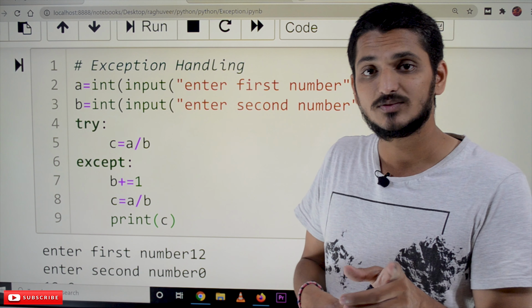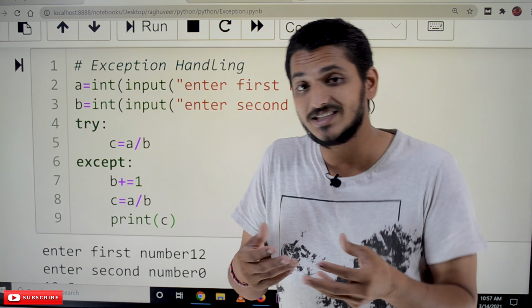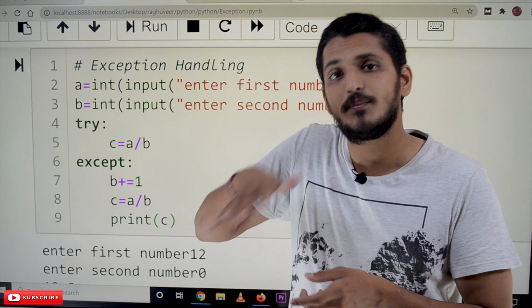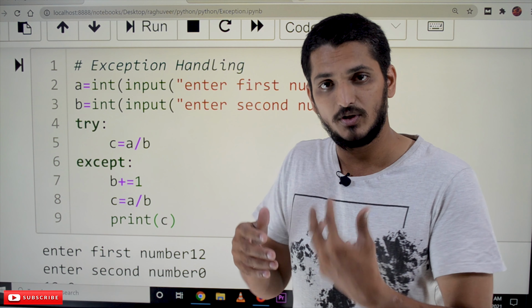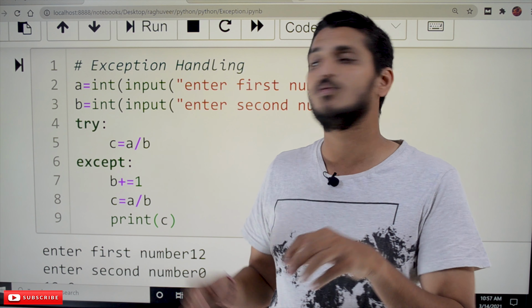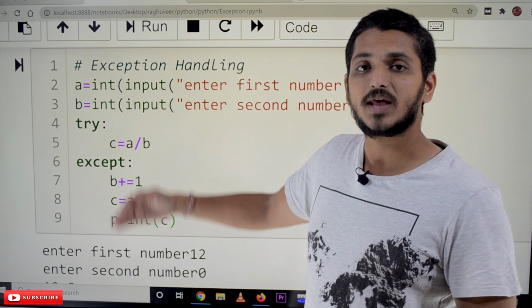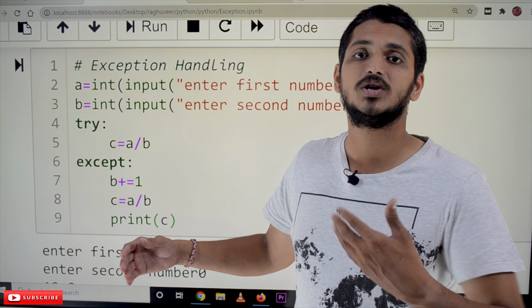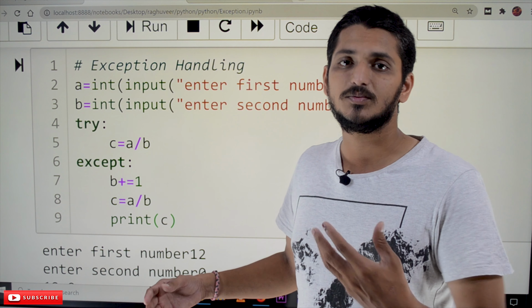In our previous class, we discussed that whenever there is an exception, Python will automatically display a message and stop executing. But if you write that in try and except blocks, it won't stop the execution. It will give the programmer the chance to handle the exception. That is the use of exception handling.